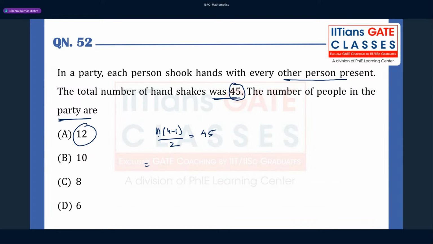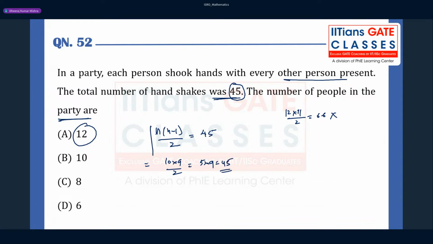If you solve this, you will get some kind of quadratic equation. But better, you can plug in these values. If you plug in 12 into 11 by 2, it is nothing but 66, which is wrong. If you plug in 10, then 10 into 9 by 2, which is nothing but 5 into 9, which is 45.